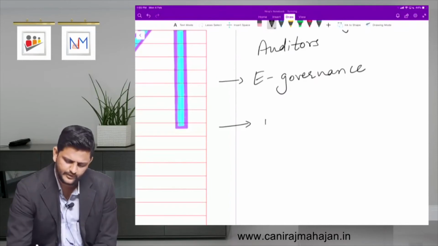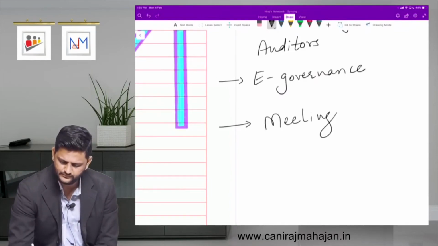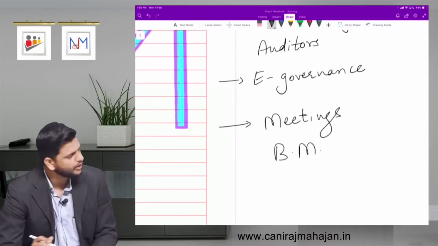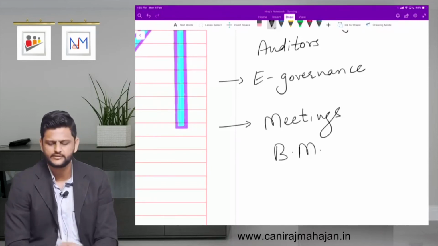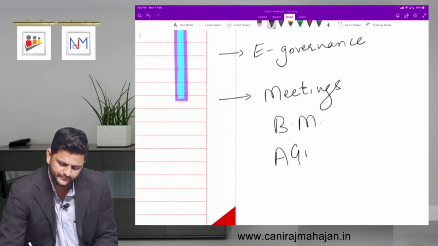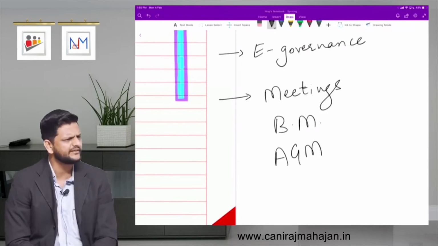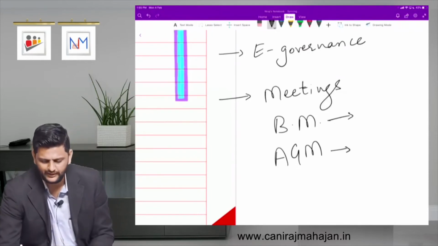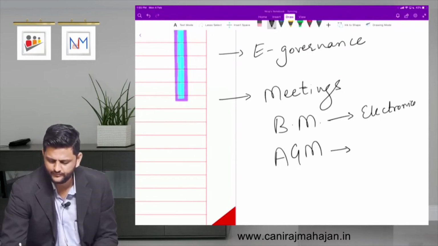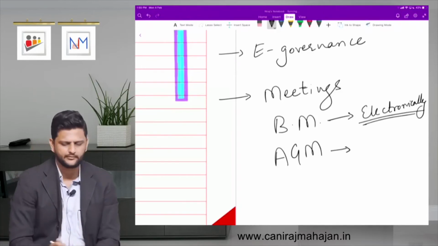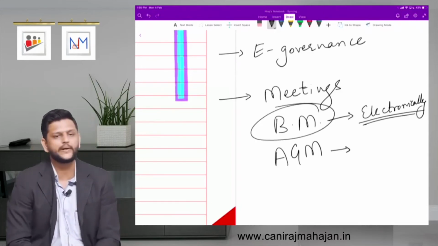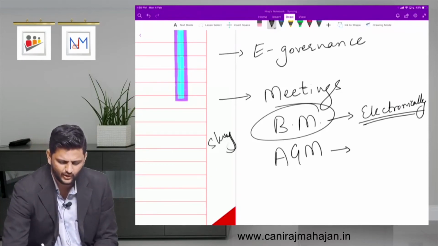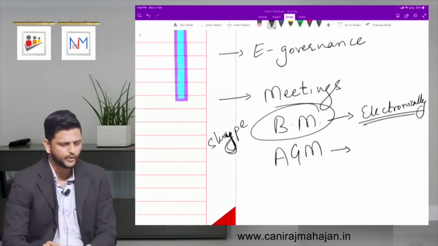Then meetings, if I say, board also meets, board of directors also meet, yes or no? Board meetings are also there. Yes, board of directors. Or also members meet, AGM, annual general meeting. Okay till now? So even these meetings can be conducted and voted upon electronically. Earlier you had to be physically present in the meeting, especially in your board meeting. Now in 2013, what have they done? Skype, you know. Skype, you know, no? That, or even WhatsApp as such, but I'm talking of properly, officially.